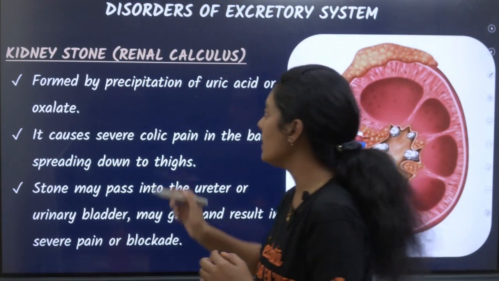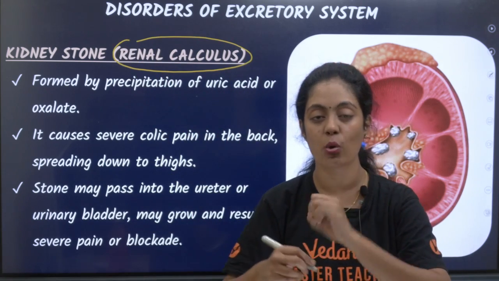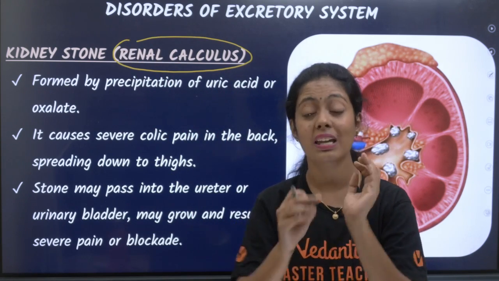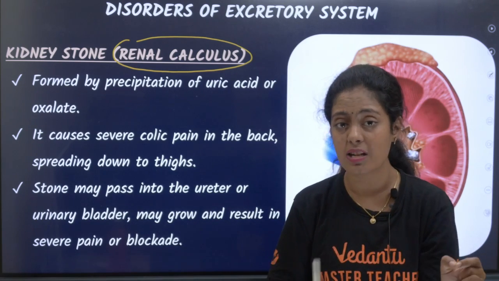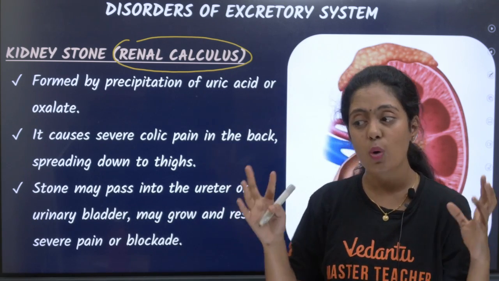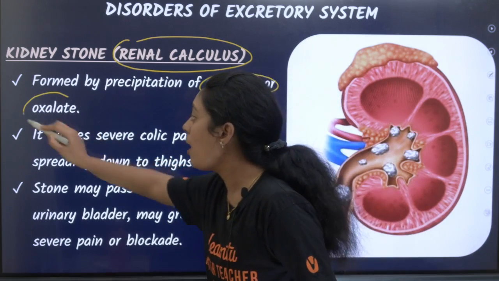Now let's move on to disorders of excretory system. முதல்ல நம்ம பார்க்க போறது renal calculus. What is renal calculi? Kidney stone. என்ன கிட்னில ஸ்டோன் இருக்குமா? இருக்கும் பசங்களா. The stone size can vary from a few millimeters to a few centimeters also. It is formed by the precipitation of uric acid or oxalates.